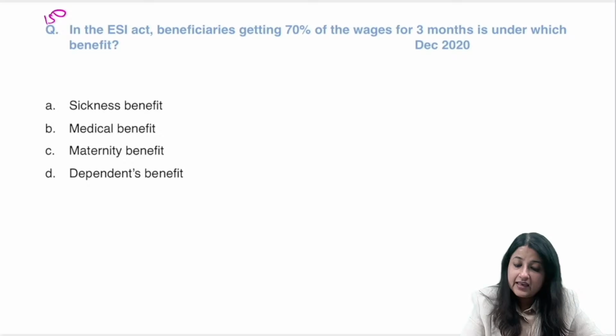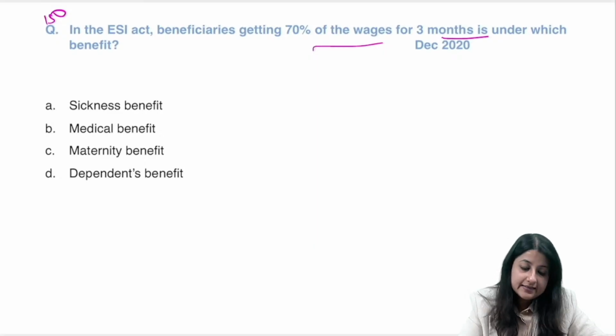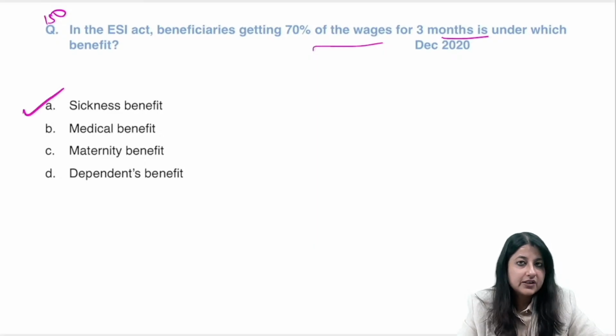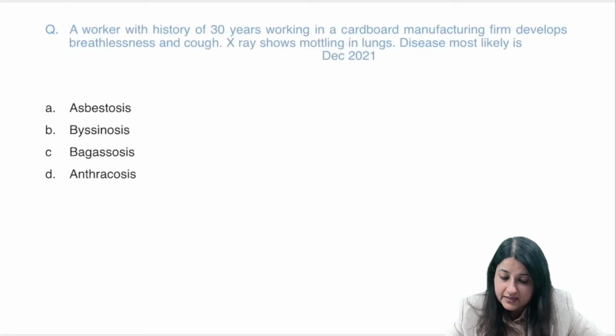Come to 150: 70% of wages for 3 months or 91 days. Which benefit am I referring to? It is nothing but sickness benefit. Extended sickness benefit is for 2 years, at 80% of wages for 2 years. So you should know about the benefits. Clear? Just a couple more questions, 5 more minutes.